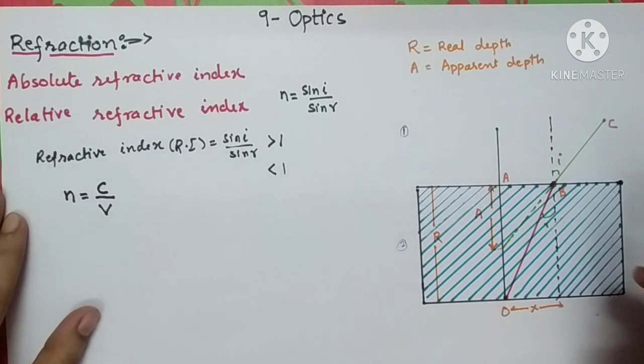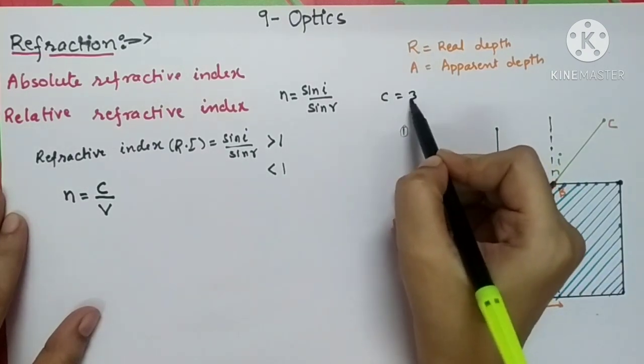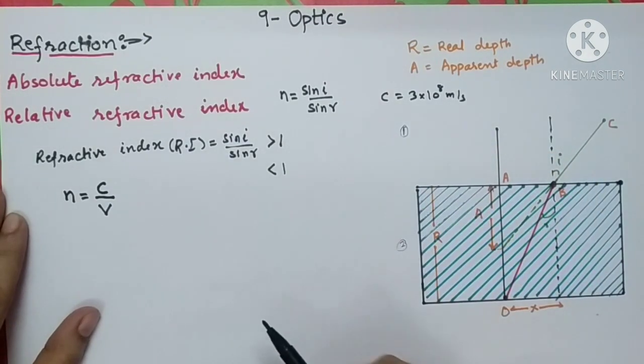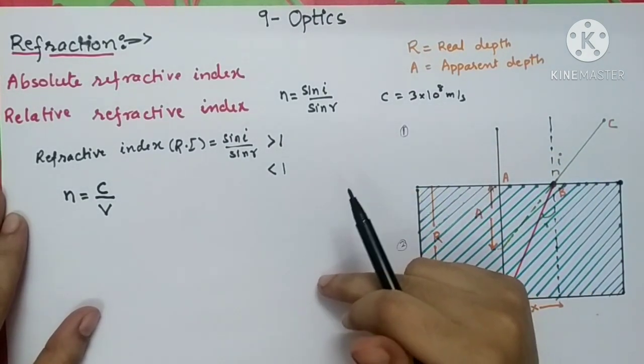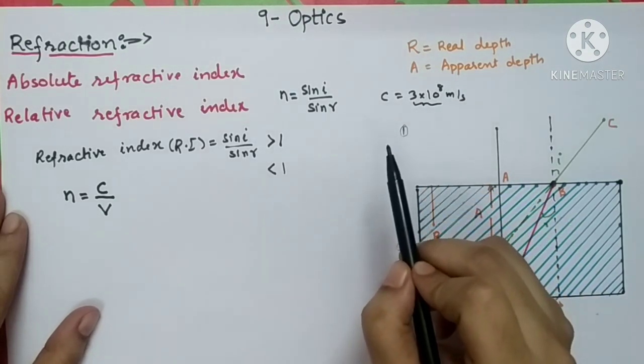The light ray has its highest ever speed in air or in vacuum, which we all know is 3 into 10 raised to 8 meters per second. Whenever it moves inside a denser medium, the speed of light is found to decrease.